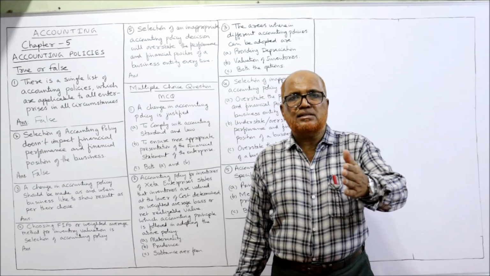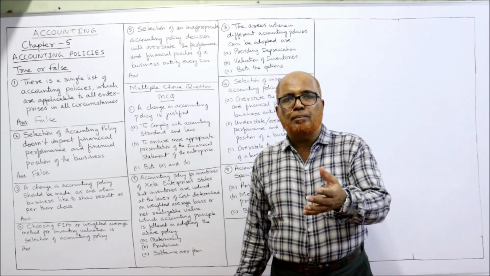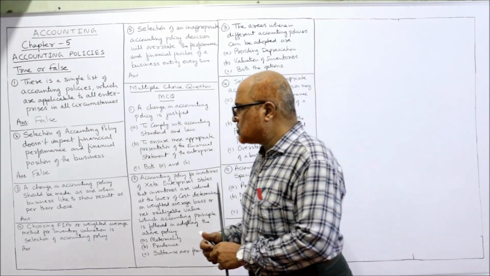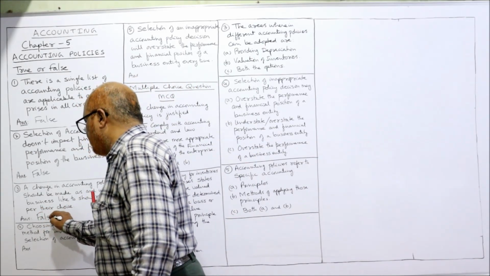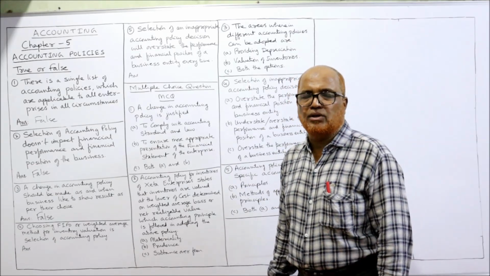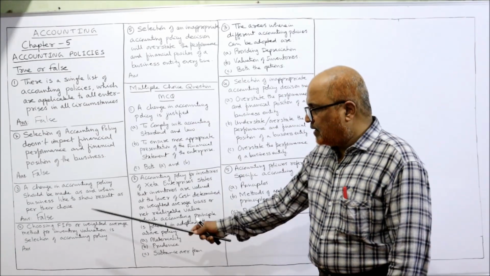So only under these three circumstances may accounting policy be changed. It does not depend on the will or liking of the management. So this statement is false. No, it cannot be changed as per the will of the management. Only under certain circumstances can it be changed.